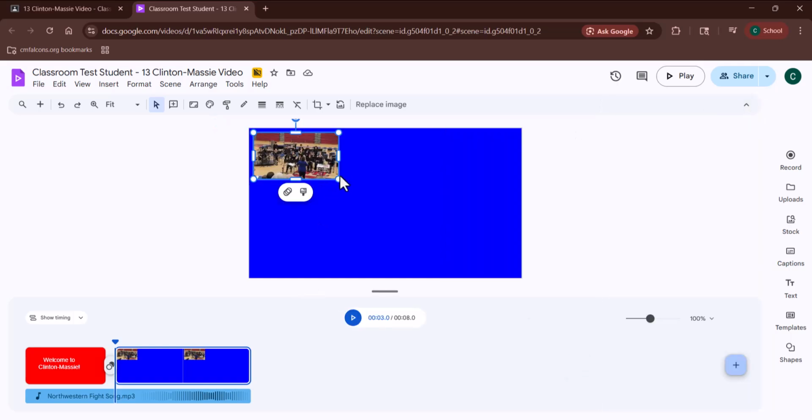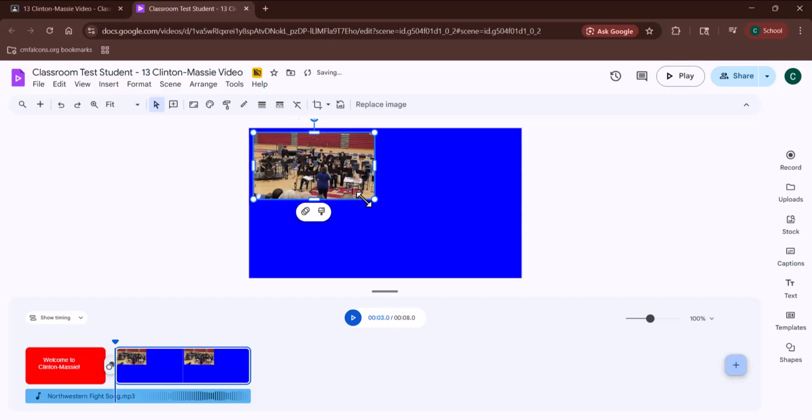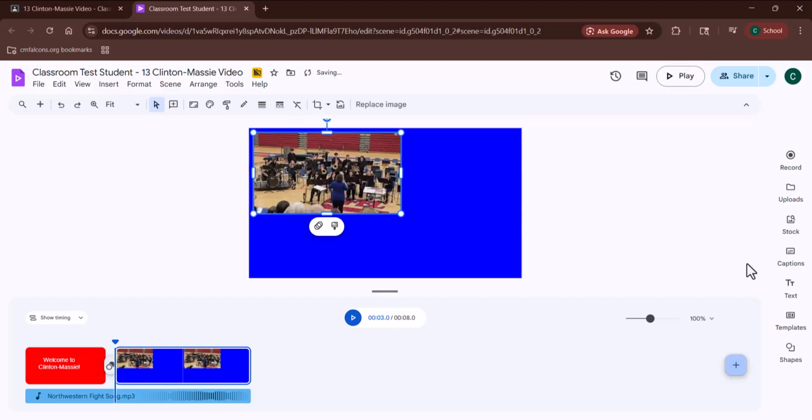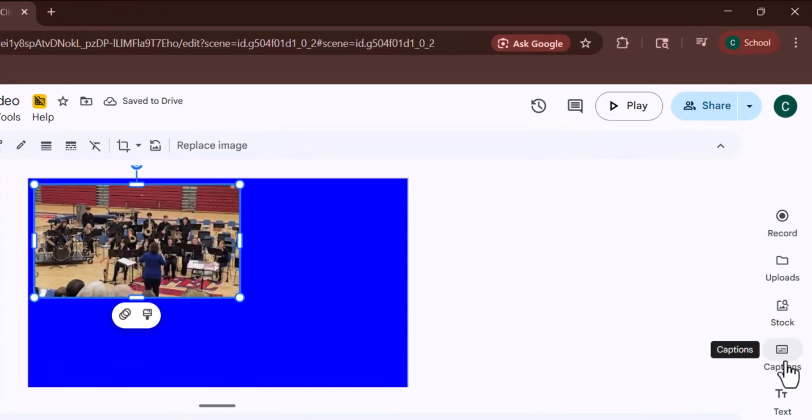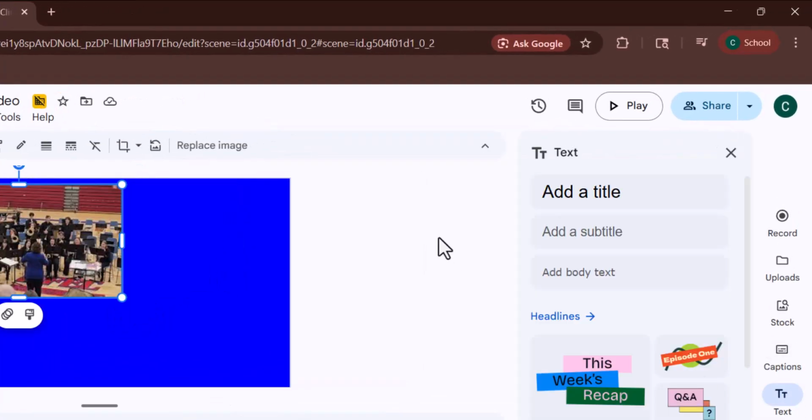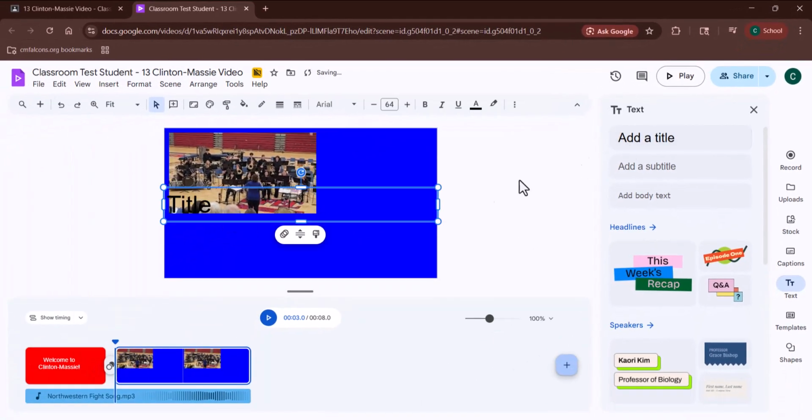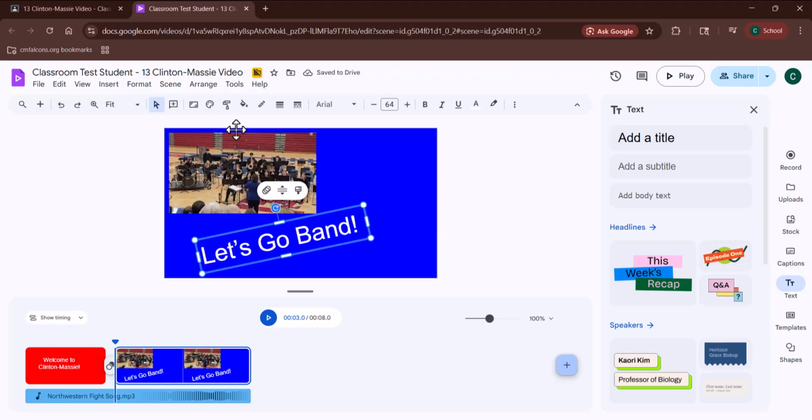It's kind of small, so I might make it bigger. And there we go. And then I will add some text to it. So I do need to have at least 3 with text. Let's do an image.